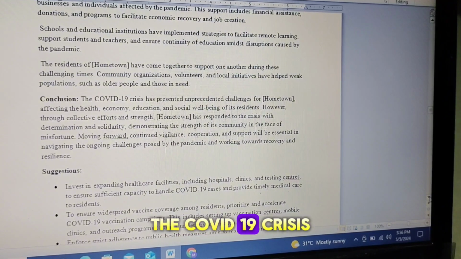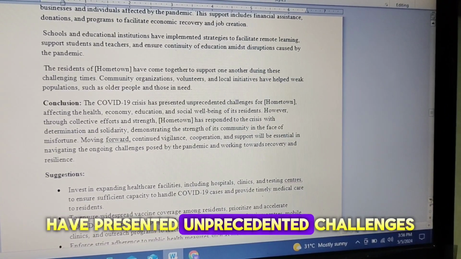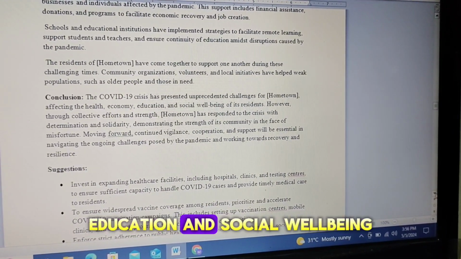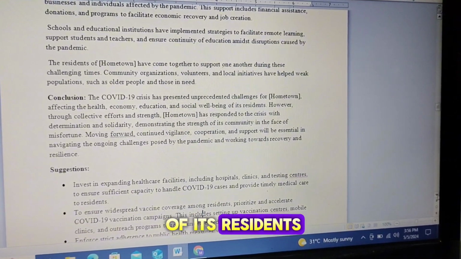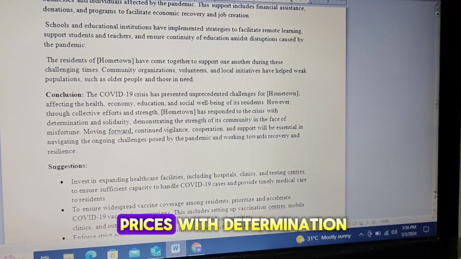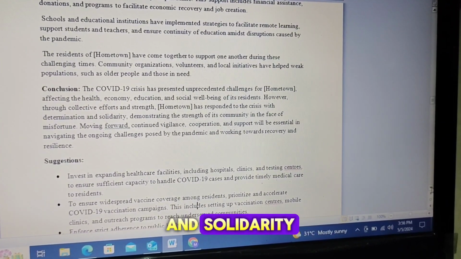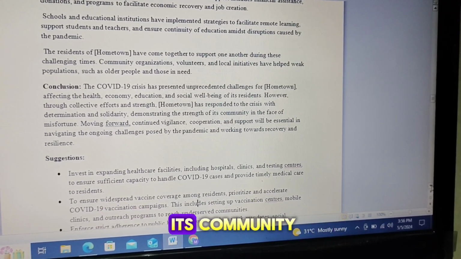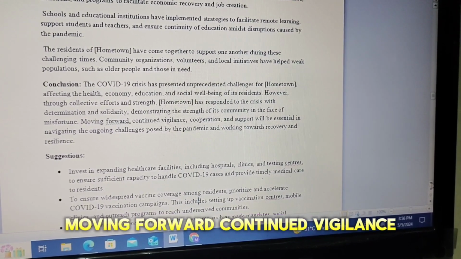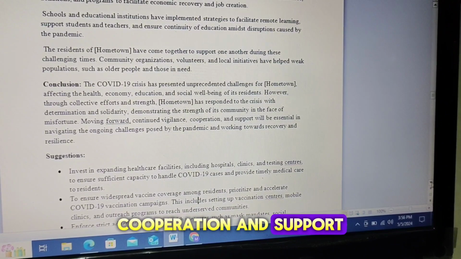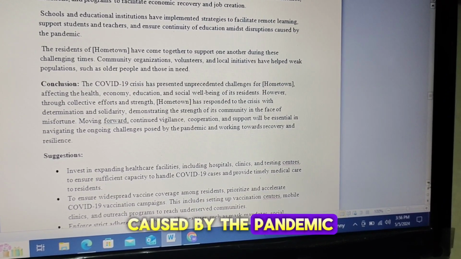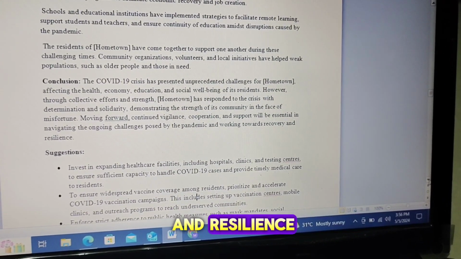Conclusion. The COVID-19 crisis has presented unprecedented challenges for hometown, affecting the health, economy, education, and social well-being of its residents. However, through collective efforts and strength, hometown has responded to the crisis with determination and solidarity, demonstrating the strength of its community in the face of misfortune. Moving forward, continued vigilance, cooperation, and support will be essential in navigating the ongoing challenges posed by the pandemic and working towards recovery and resilience.